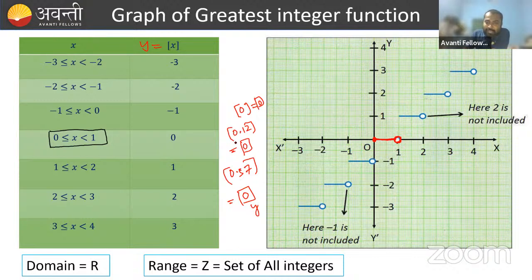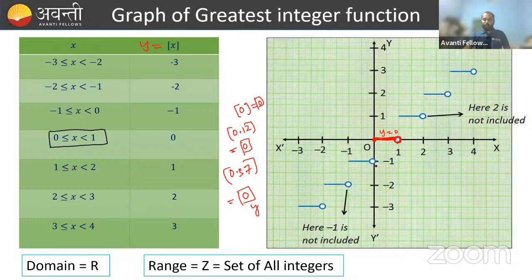So in all these cases, when 1 is excluded and 0 is included, we are getting y is equal to 0, right? So how is the graph of y is equal to 0? It's a line and it's lying on the x-axis. Y is equal to 0 means it's the x-axis, but you have the restriction that x is lying between 0 to 1, where 0 is included and 1 is excluded. Is that clear to everyone? So y is equal to 0, that is this line. I hope this is clear to everyone.